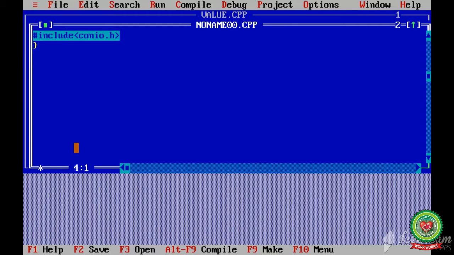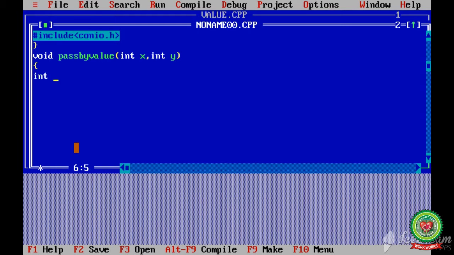I will write void, and this time the function name is passbyvalue. For swapping two numbers I need two variables, so I will take int x, int y, then a curly bracket to start the scope of this function.